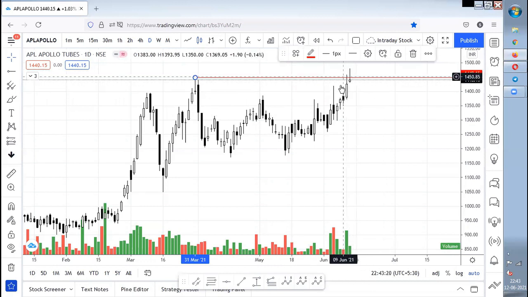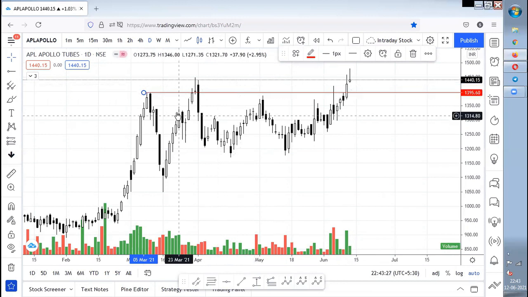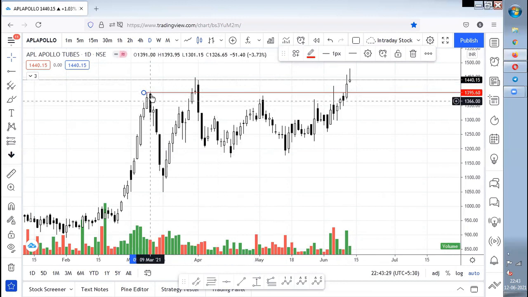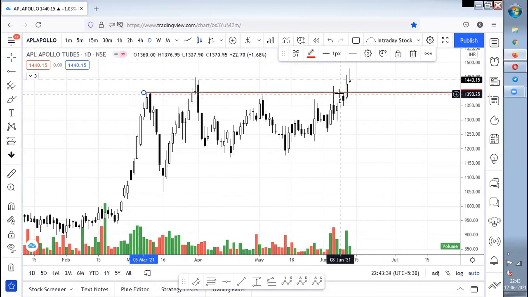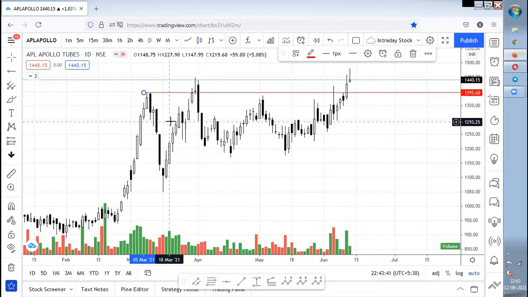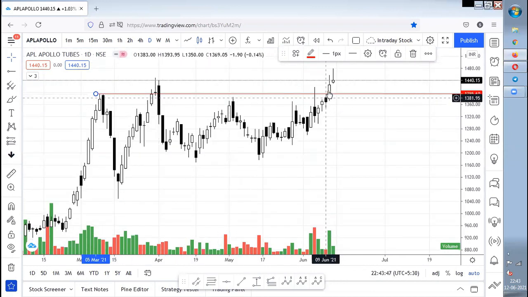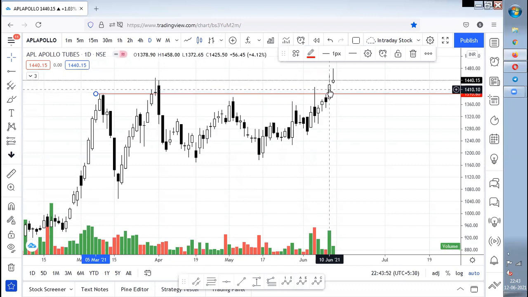So this is not the valid one we have to consider. You need to consider where exactly the zone is acting as a resistance. So note, this is going to be the resistance zone which actually is acting as a resistance. Not this candle side. Don't wait for this candle side to break out. Now coming to the breakout. No candle closed above this resistance zone, and only this candle closed above it. So the 10th of June candle closed above the resistance zone.